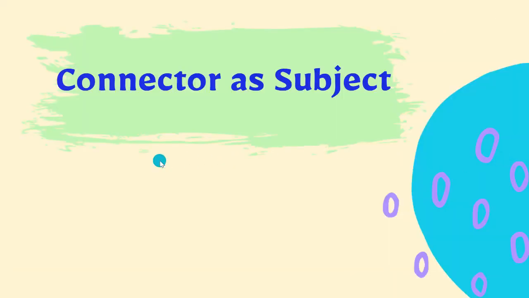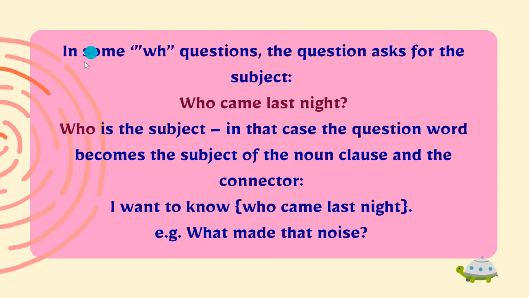Now here, besides all of those complexities of noun clauses, the connector can also function as the subject. Okay, so let's see. In some WH questions, the question asks for the subject.